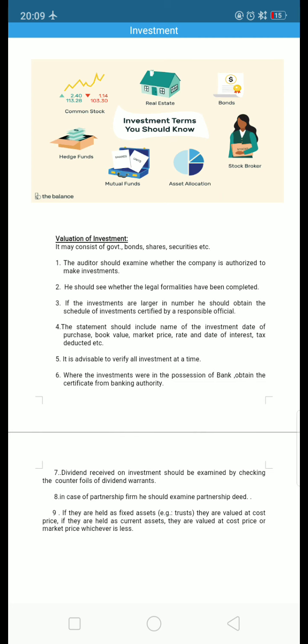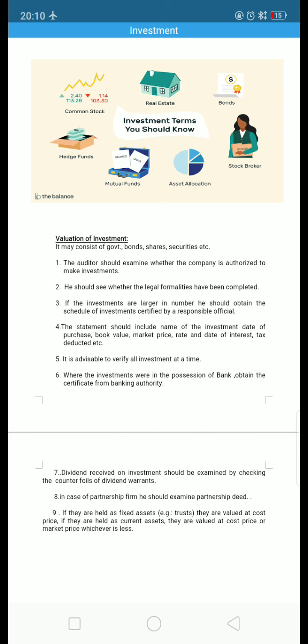So here, before the investment is made, the auditor should examine whether the company has the authority to make the investments or not. In case the company wants to make an investment in real estate, it should also have the right, the authority, to invest in real estate.